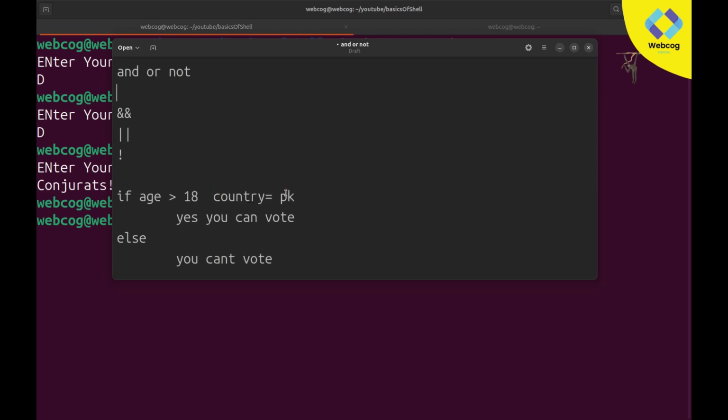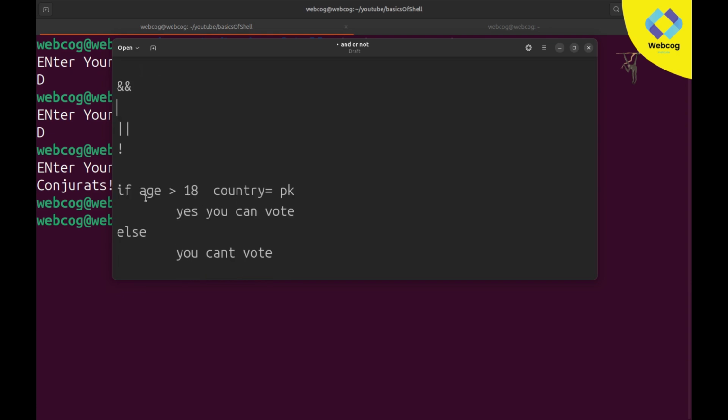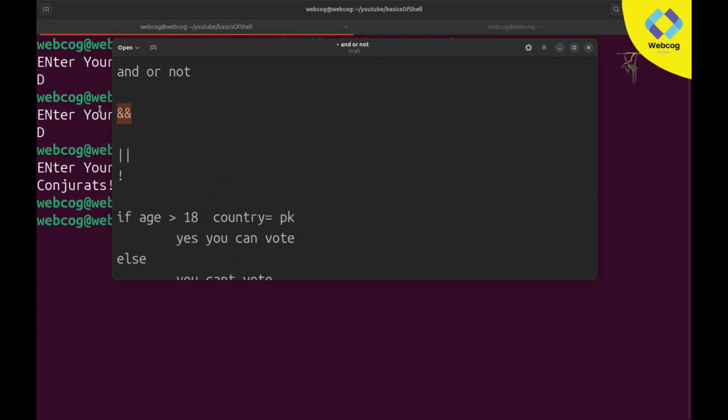The AND operator is true when both conditions are true. What I mean is, if user age is greater than 18, this condition needs to be true, and this condition also needs to be true, country equal to Pakistan, then this block will run. In this case we need to use the AND operator.